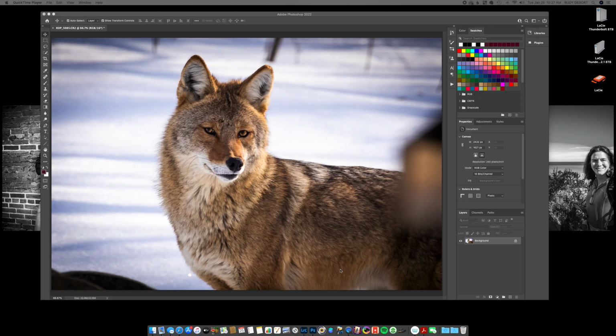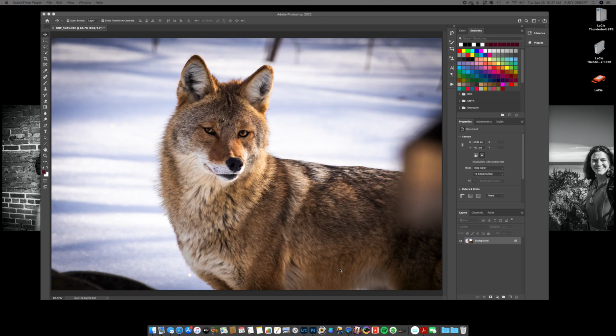Okay, here is a little video of how to use high pass to sharpen in Photoshop. I already opened a photo that I had that has no sharpening on it.